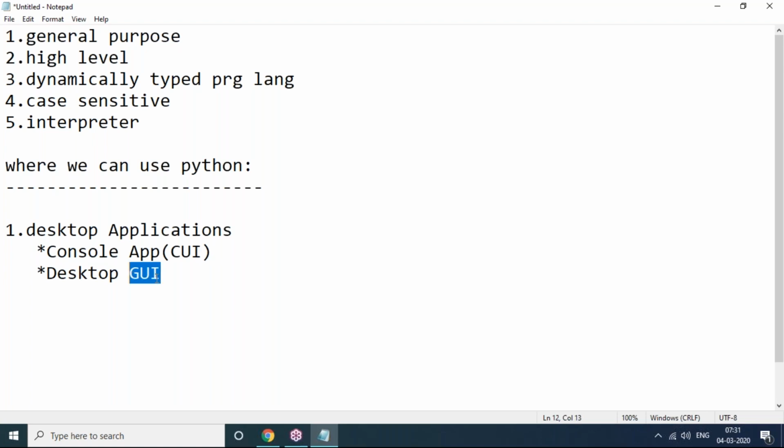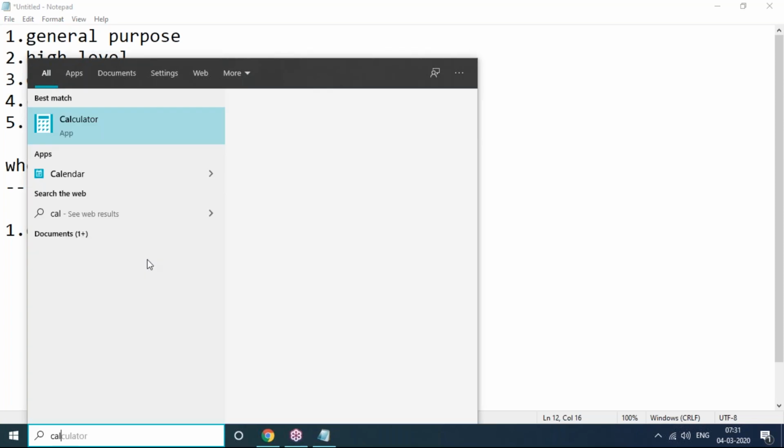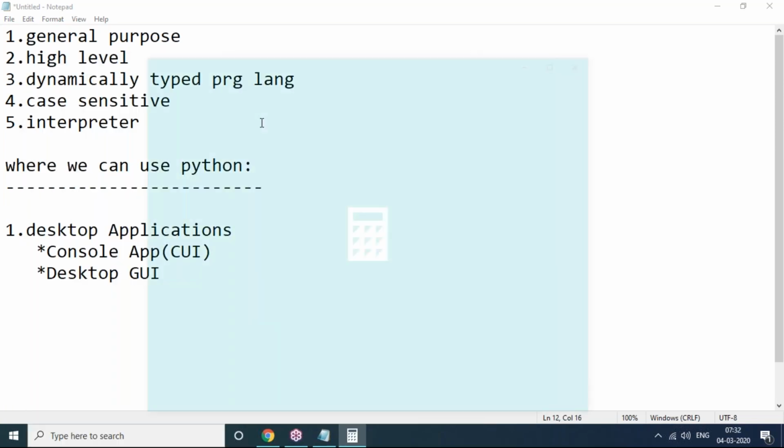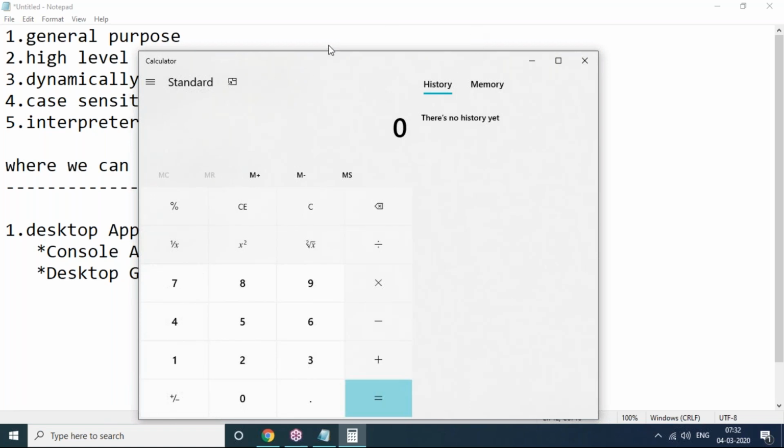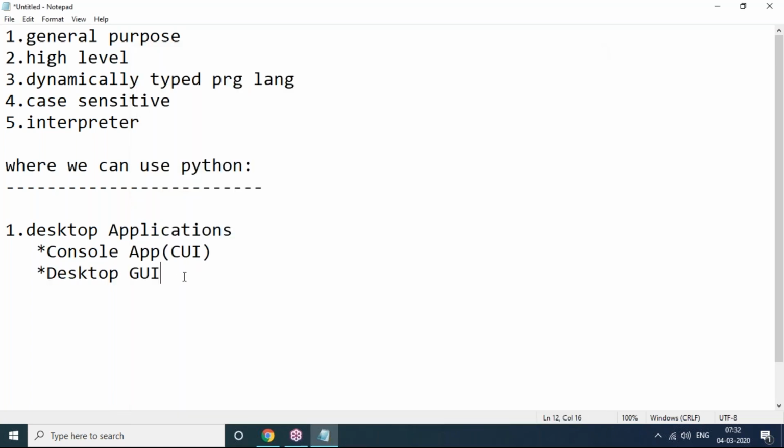Desktop GUI means completely GUI, like window forms creation. The desktop applications look like, for example, a calculator program, such as a Microsoft desktop application GUI. The same kind of applications we can develop using Python also. For that, there is a GUI module called the Tkinter module. Using the Tkinter module, we can develop desktop GUI. These are the desktop applications.